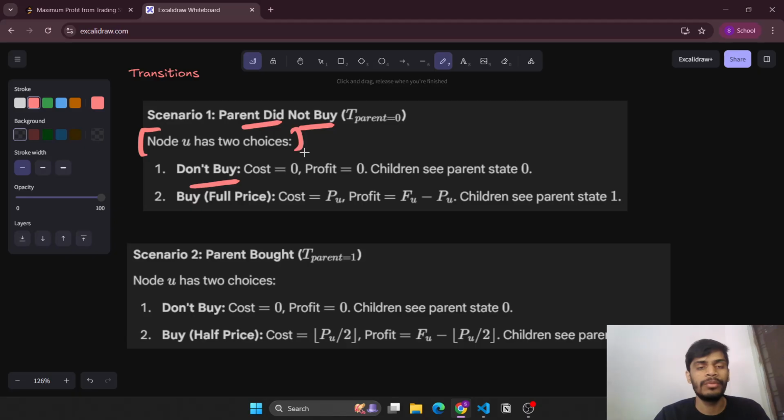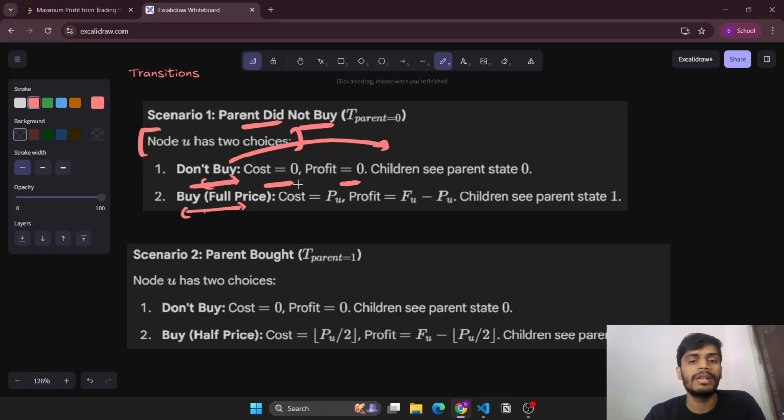If U does not buy, then the cost will be 0 and the profit will be 0, and since U has not bought, its child will see that its parent has not bought the stock, so they will not be able to buy it at half the price. And if U buys at full price, then we calculate the cost as well as the profit, and now its children see that their parent has bought the stock, so they will be able to buy at half the price.